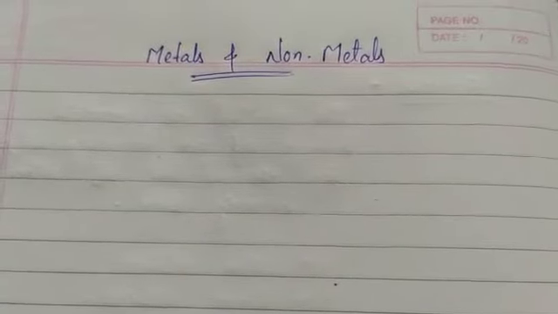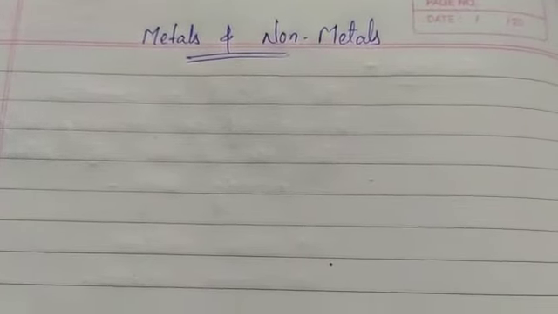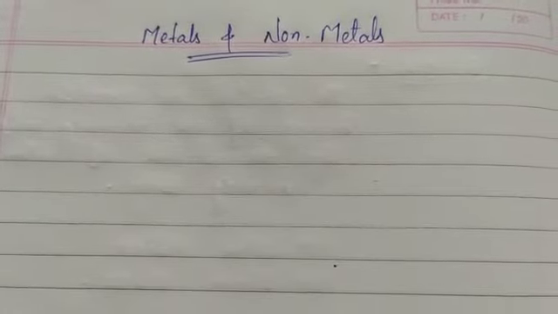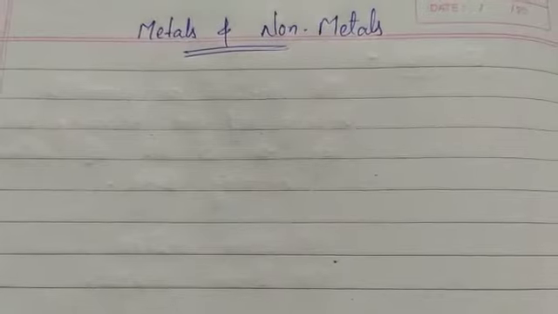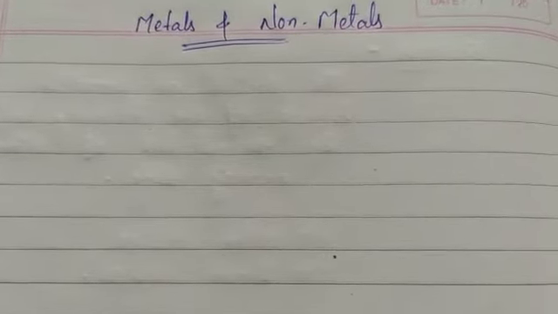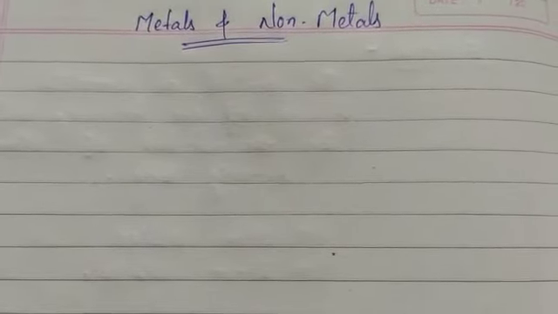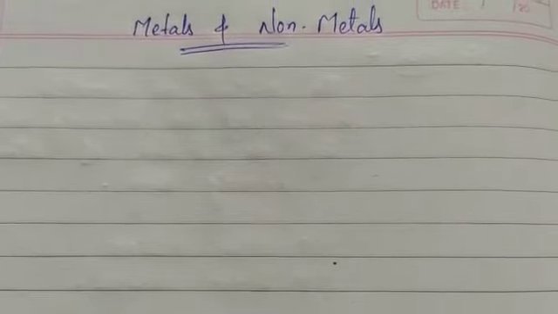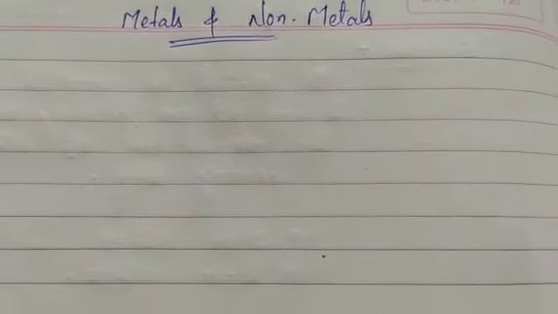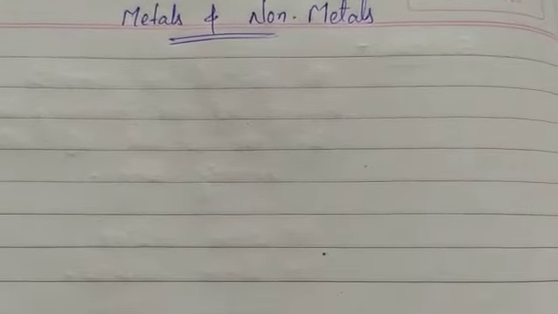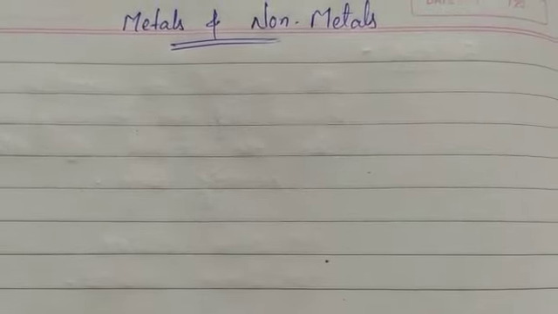Class 8. Today we are going to start a new chapter, chapter number 4, metals and non-metals. Here we will study the metals and the non-metals and their properties, like physical properties and chemical properties. So first of all, to know what is a metal and what is a non-metal, we have to know what is an element.